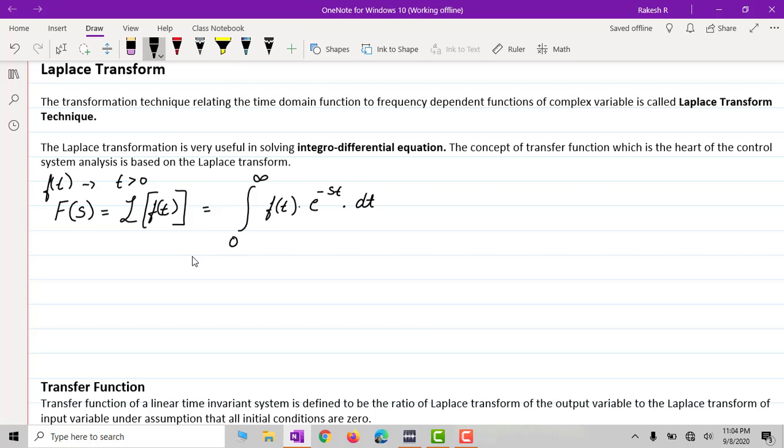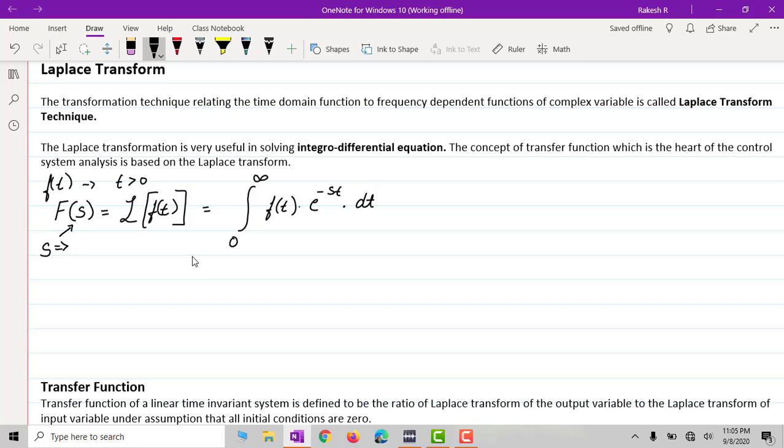F of s is the Laplace transformation of f of t here. Now we have introduced one more variable, that is the small letter s, which appears in F of s.